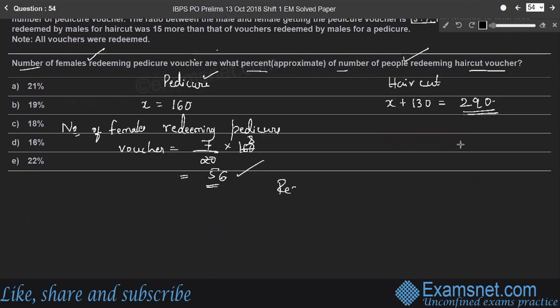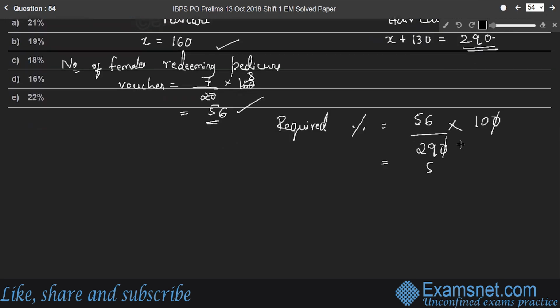Therefore, the required percentage is 56 out of 290, so for 100 it is 560 by 29.